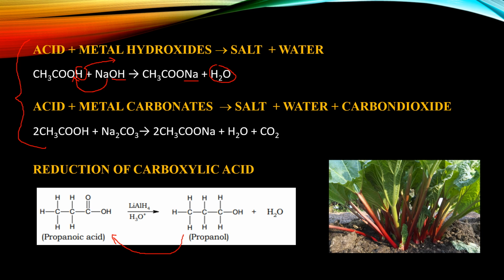So if anyone accidentally ingests these rhubarb leaves, they are administered with a base such as magnesium hydroxide. In that way the magnesium ion binds with the negative ion in the oxalic acid to give us salt. A very excellent example of neutralization reaction.